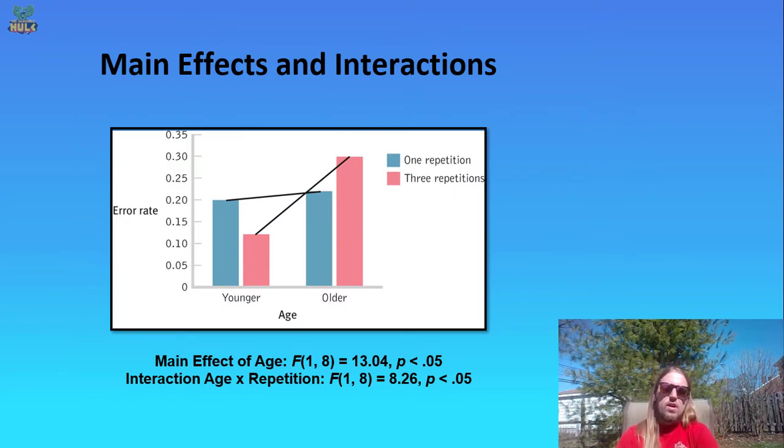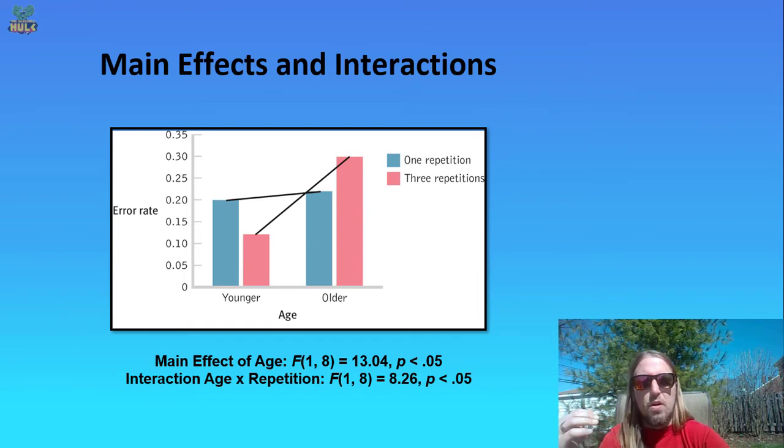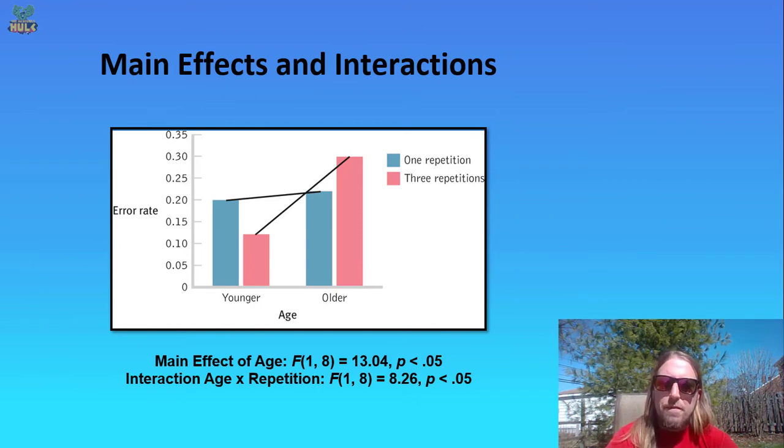If we look at our data here, we actually plot the averages for each of those four cells. What you see is that when you're looking at younger adults, when you repeat this information, their error rate does considerably go downward, right? And so they no longer are continuing to repeat the false medical claims. They do so at a significant rate when they only have one repetition of the factual information, but with three repetitions of the factual information, this does reduce their error rate. For older adults, by contrast, this goes the opposite direction. Repeating the factual information actually increases their error rate.